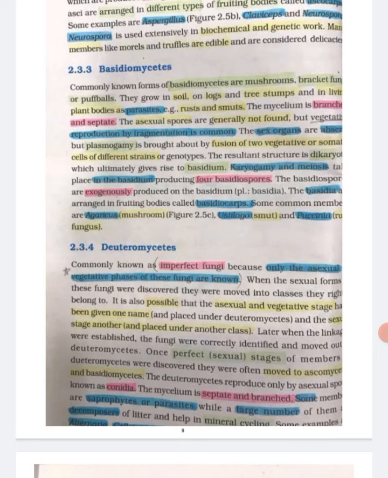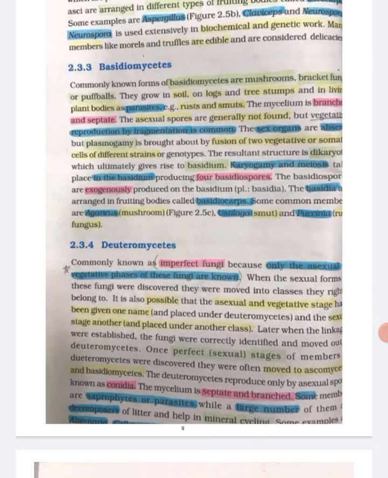The deuteromycetes reproduce only by asexual spores known as conidia. The mycelium is septate and branched. Some members are saprophytes or parasites, while a large number of them are decomposers of litter and help in mineral cycling. Some examples are Alternaria, Colletotrichum and Trichoderma.